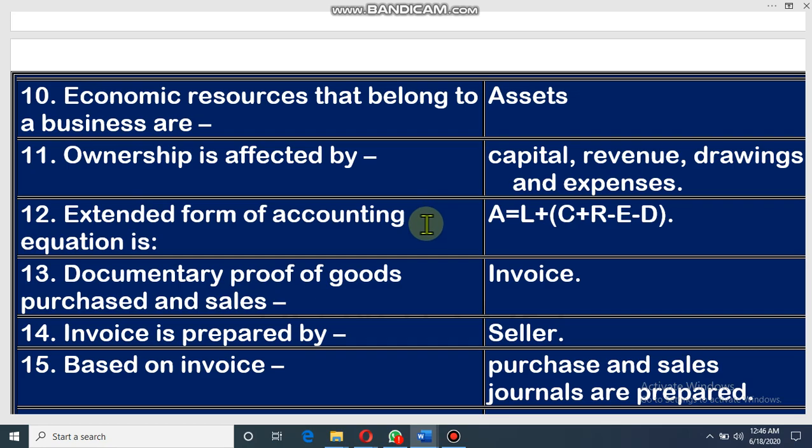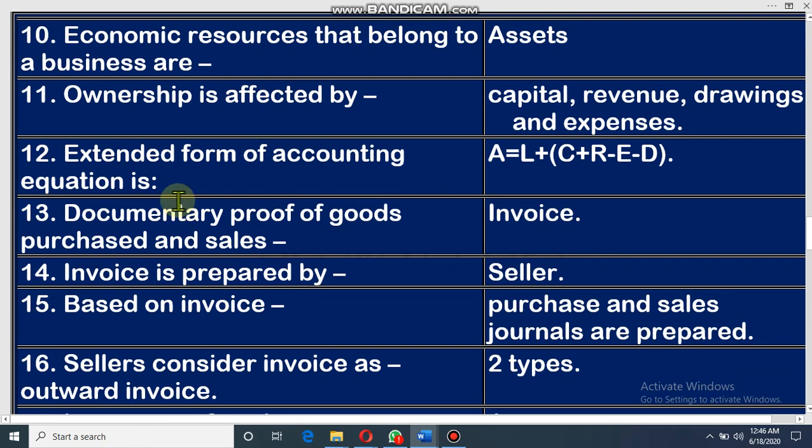Drawings, you know, drawings means the money which is taken from the business by the owner. Not only money, whatever things, if anything is taken by the owner from the business, that will be treated as drawings, that will decrease the ownership.